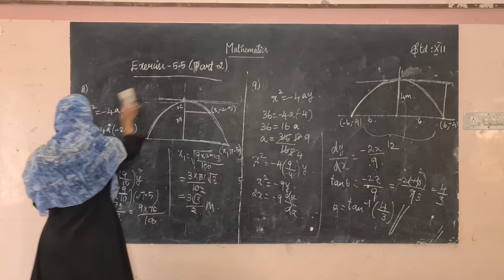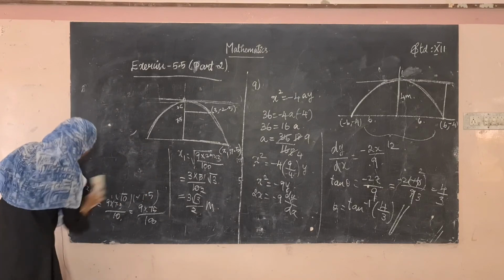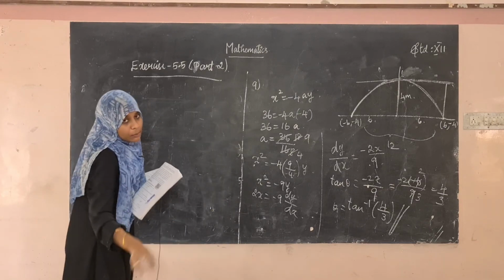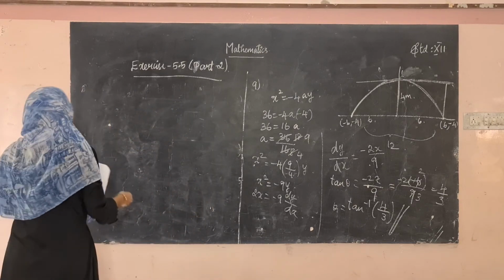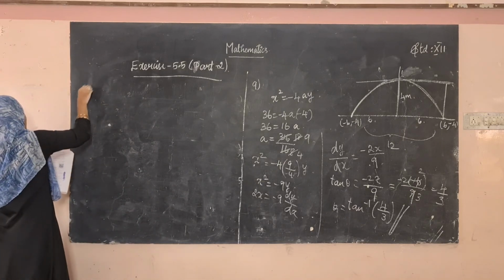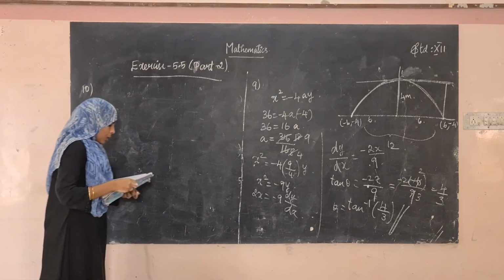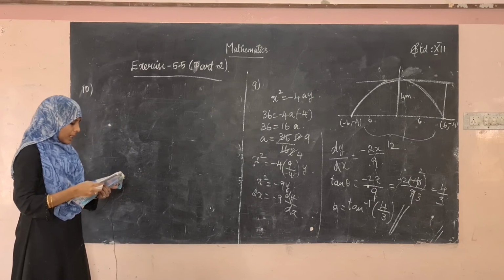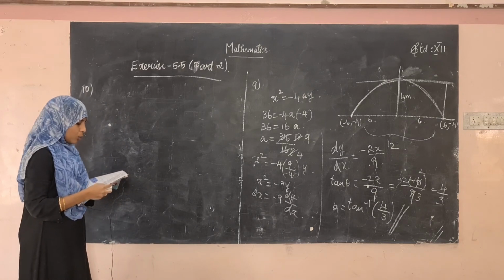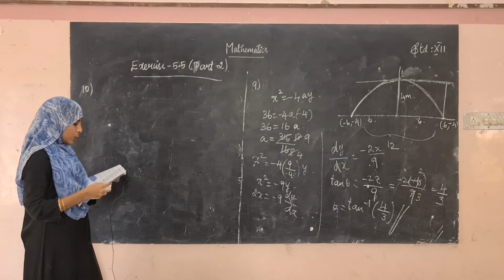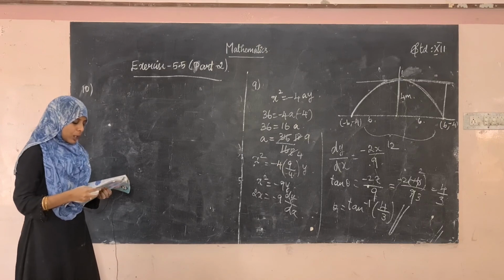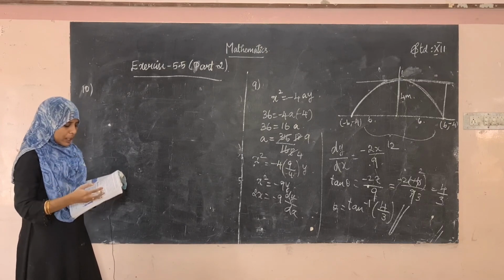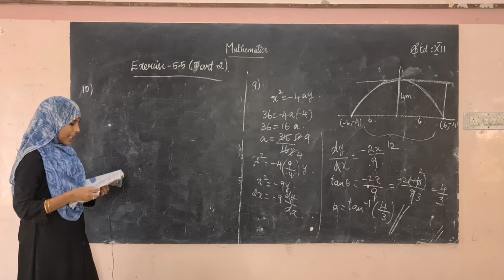Okay, and then the 10th sum, the last sum. The 10th sum is also going to be the assignment for you. I will give you the hints. Points A and B are 10 km apart and it is determined from the sound of explosion heard at those points at different times that the location of the explosion is 6 km closer to A than B.